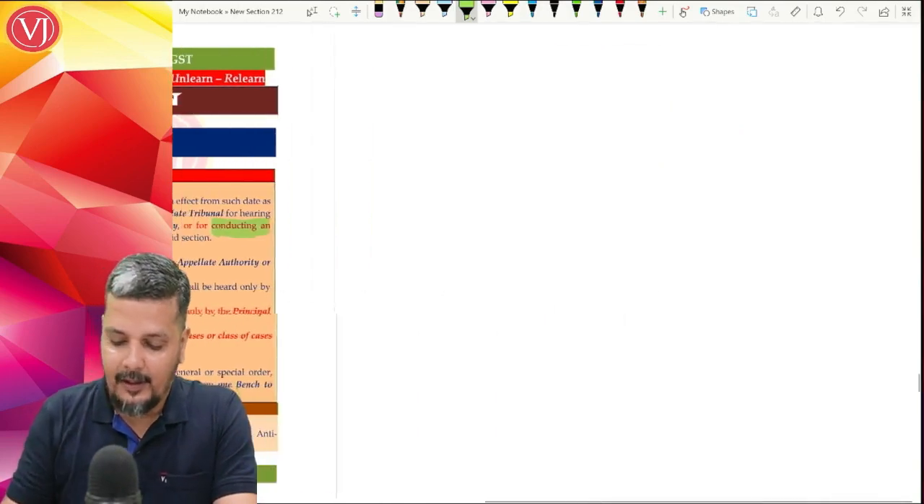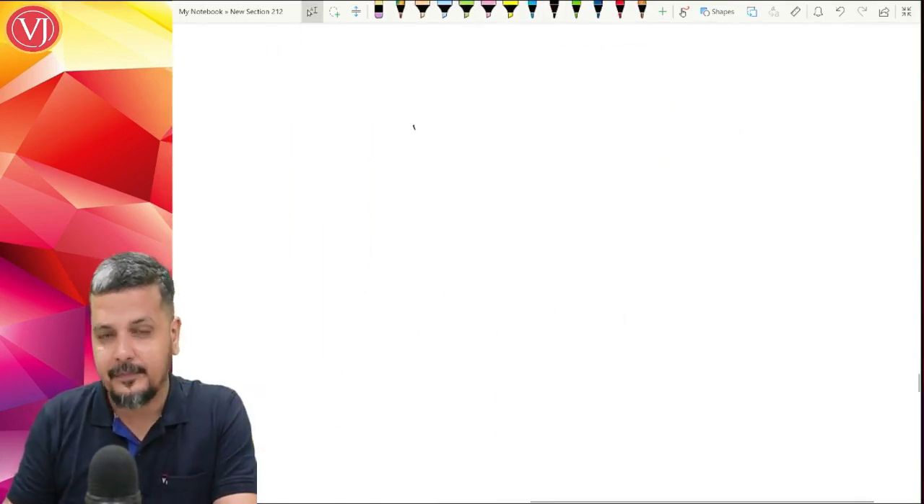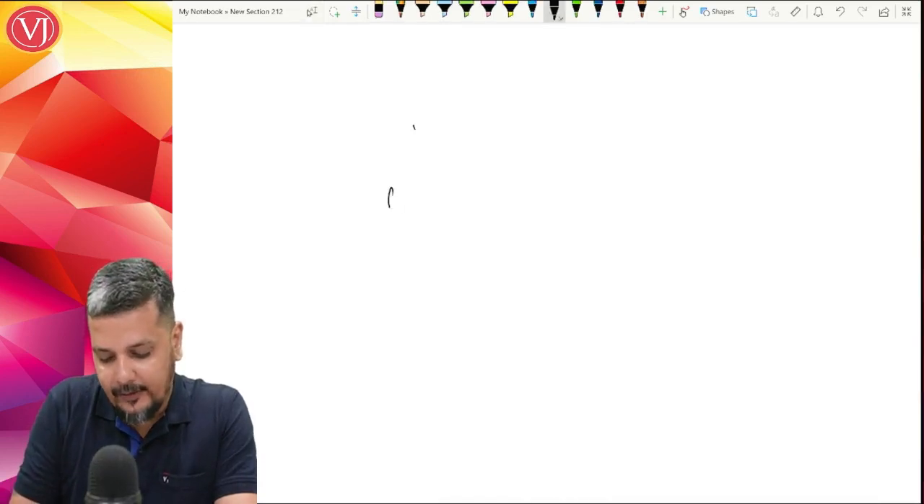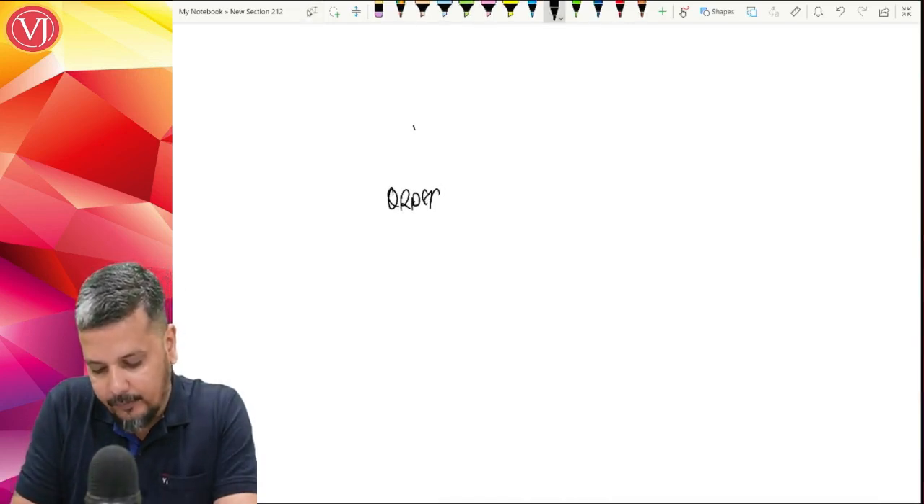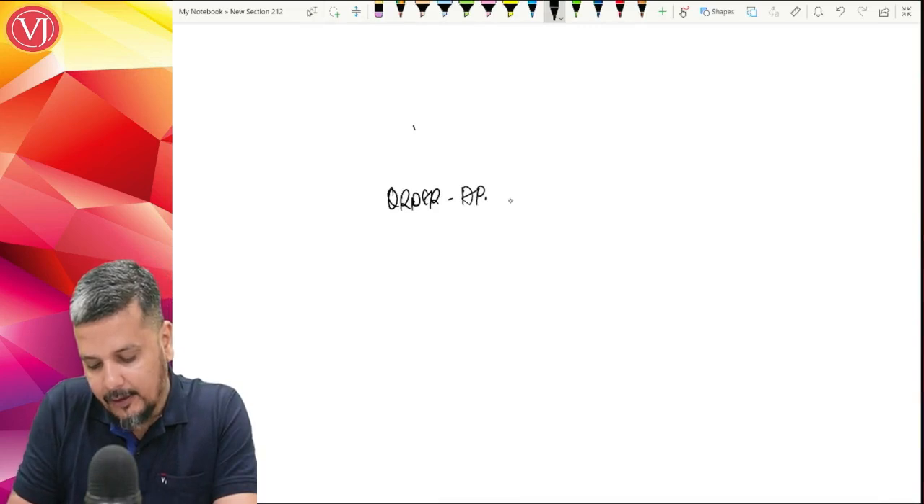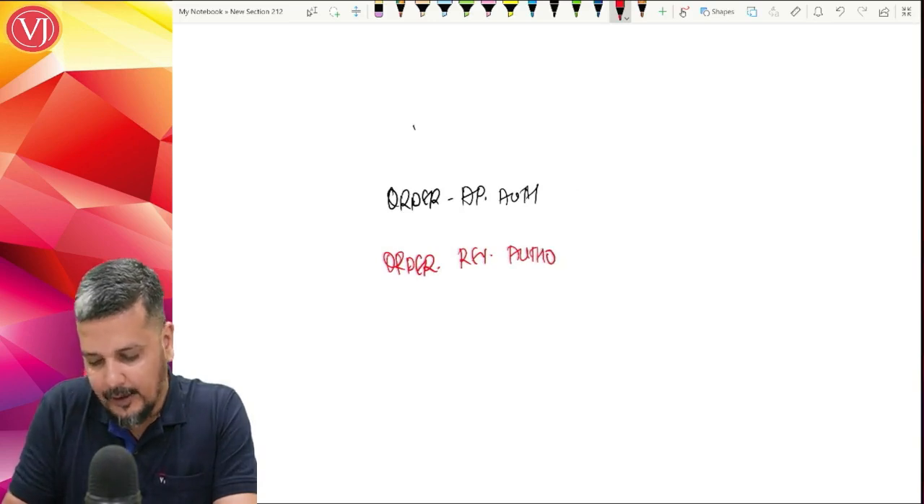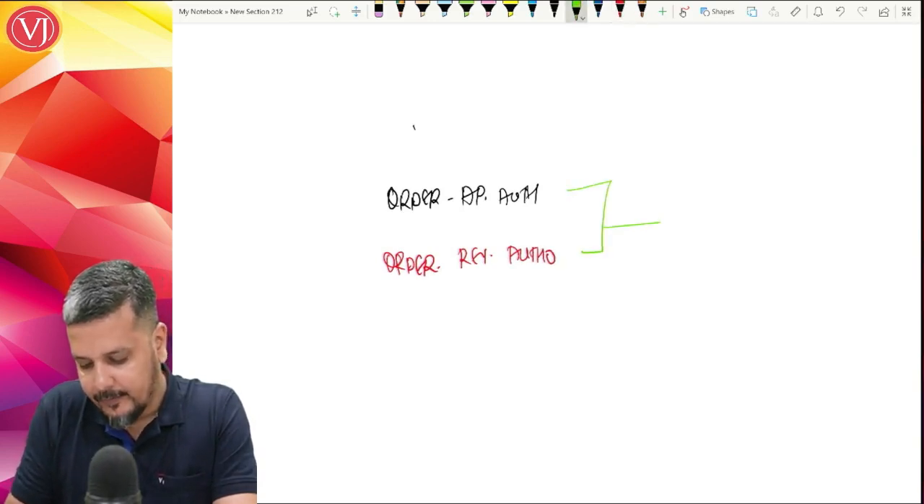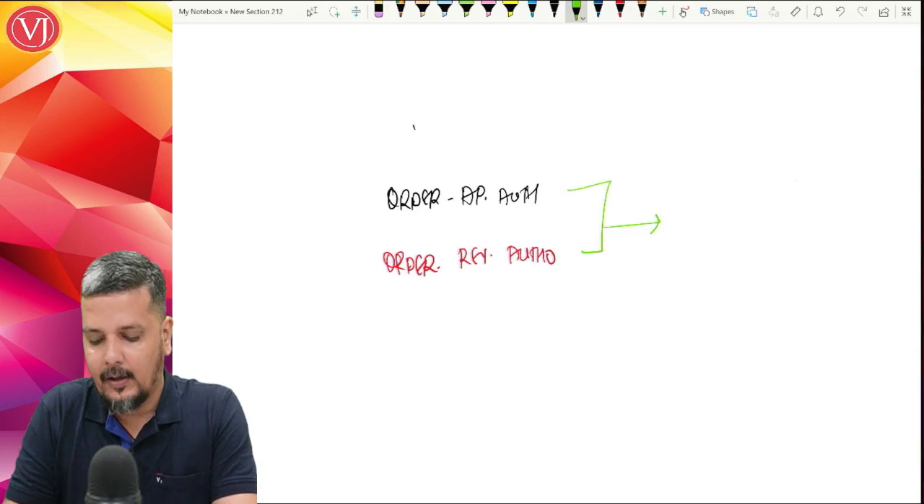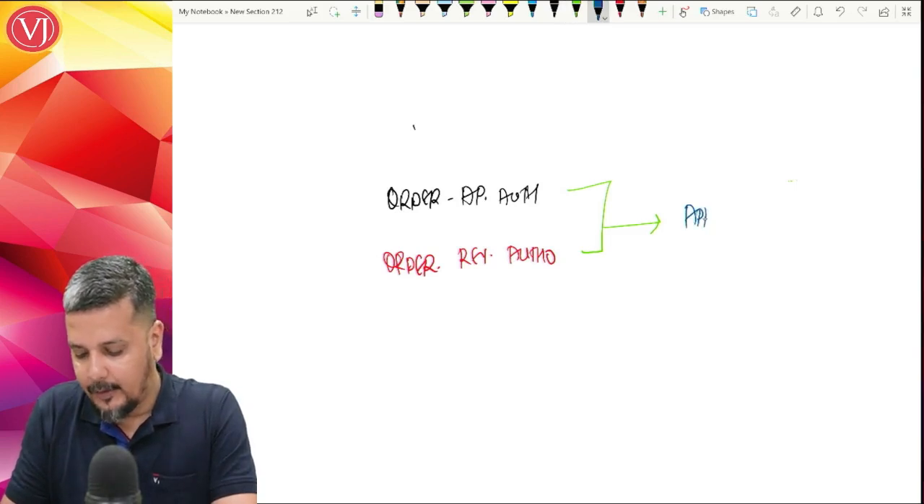So previously, how do you enter your appellate authority? Either there is an order of appellate authority or there is an order of revisional authority. Against these cases, assessee used to go and file the cases there in your appellate tribunal.